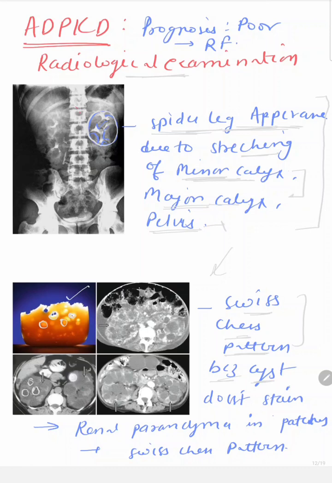So there are some black areas and some white areas, and because of that the kidney looks like Swiss cheese. So in adult polycystic kidney disease, there is a Swiss cheese pattern in the kidney due to the renal parenchyma staining.